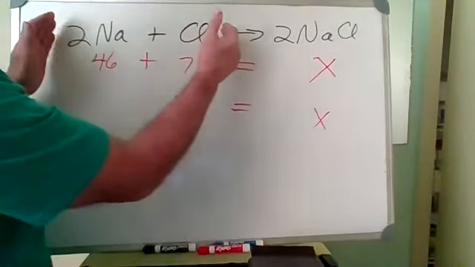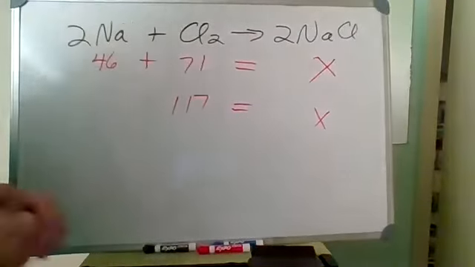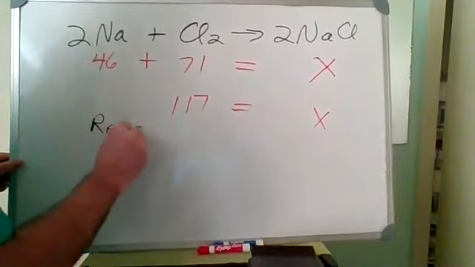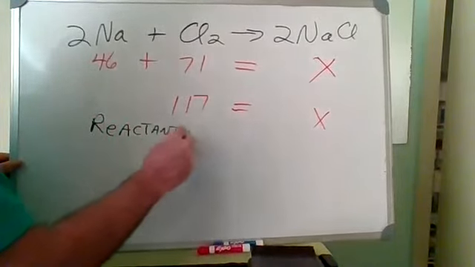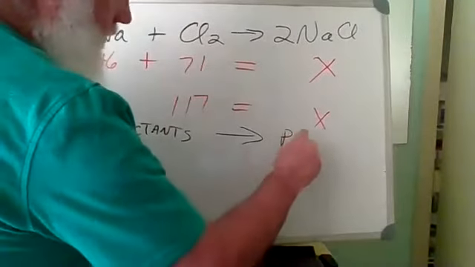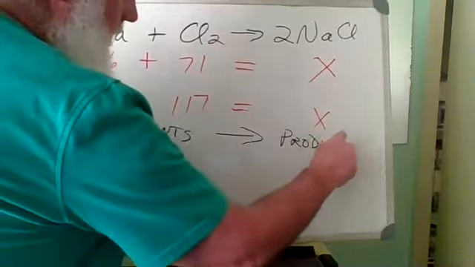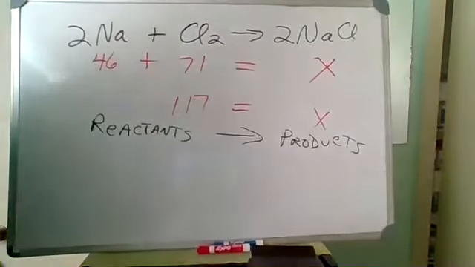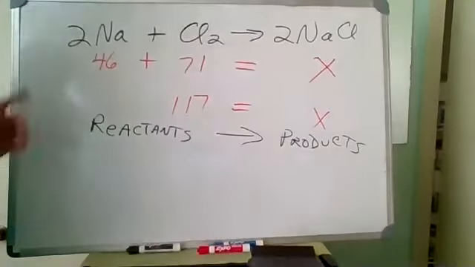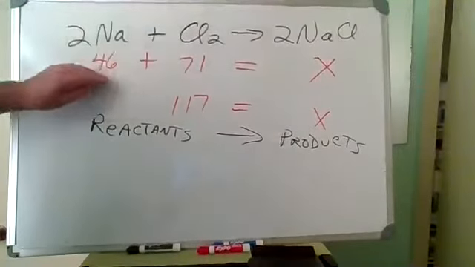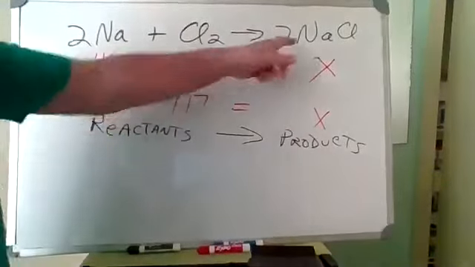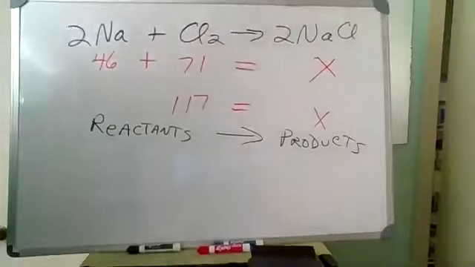The chemicals that you start out with are called the reactants, and reactants get turned into products. Notice the total mass of the reactants, 46 plus 71, equals the total mass of the products, NaCl.